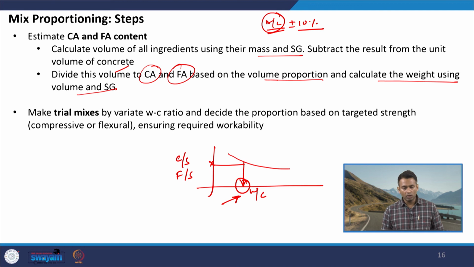As I mentioned, this class was more theoretical. We were trying to see the steps and the values that are prescribed by the codal provision, but we have not understood it by solving a problem, by seeing how the calculations are actually done. This is what we will be doing in the next class. We will take up 2 examples, one for flexural strength and one for compressive strength. We will try to understand the steps by referring to these tables and the suggestions which are given in the specification. Thank you.